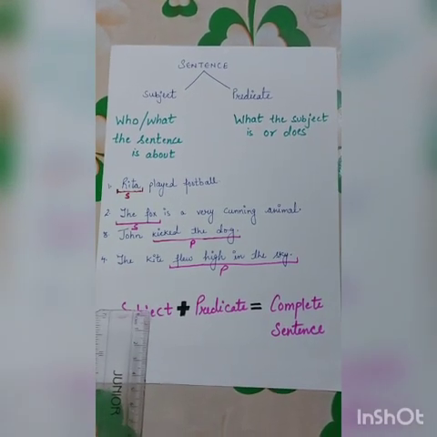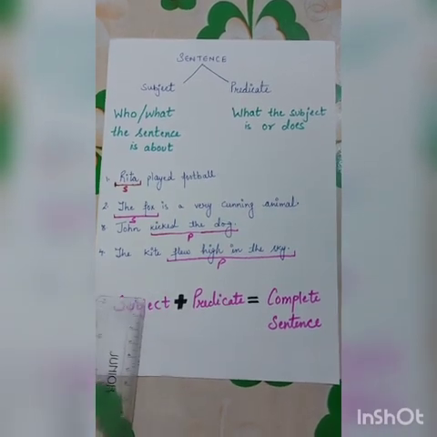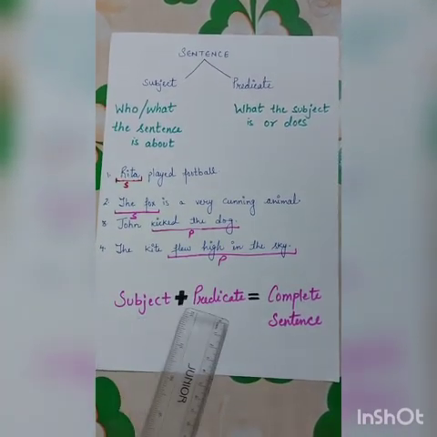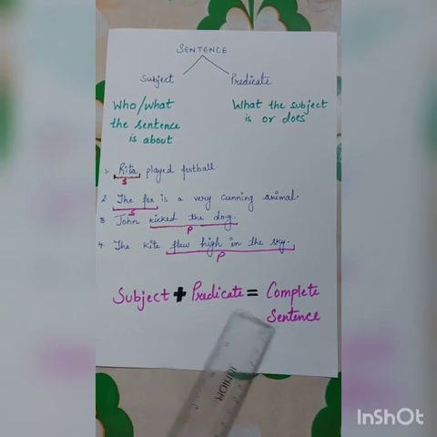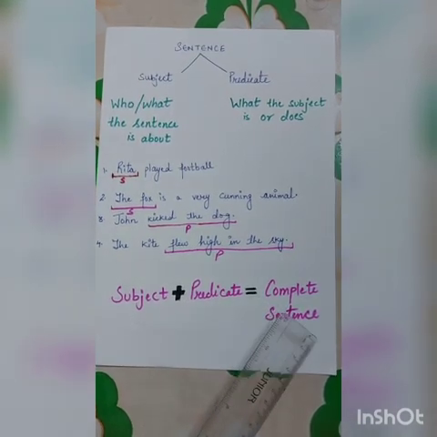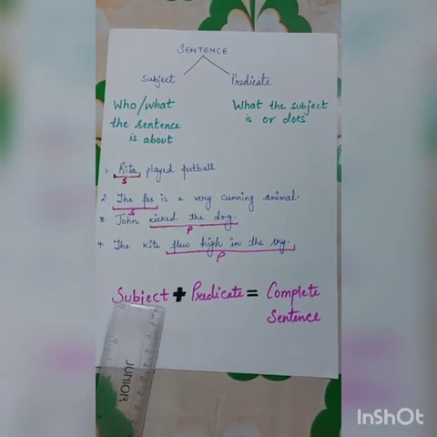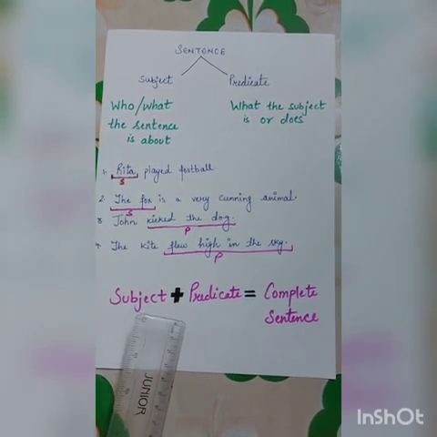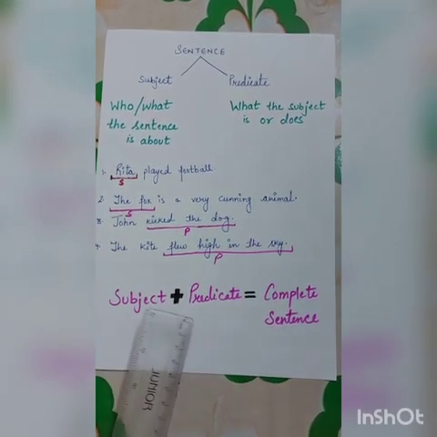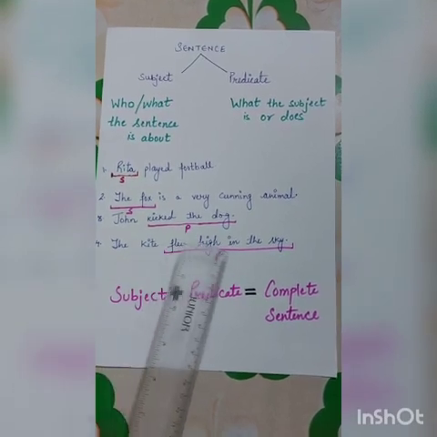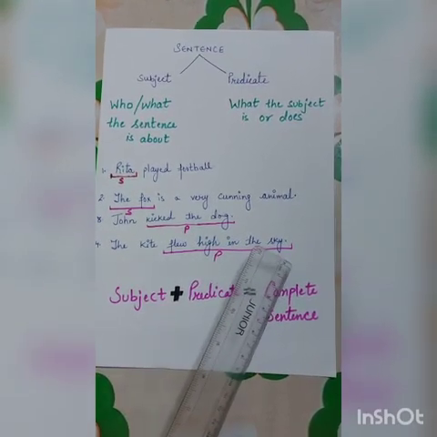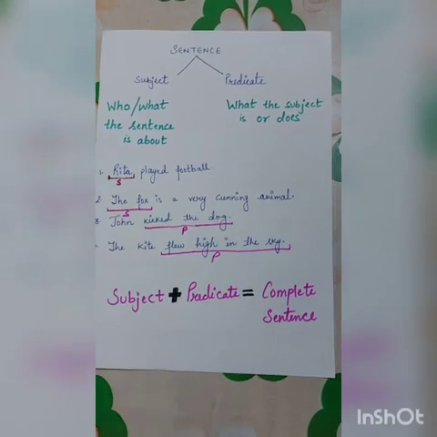So, to have a complete sentence, we need to have both subject and predicate. So subject and predicate together, they make up a complete sentence. If you have just the subject, then also your sentence will not be a complete sentence. Similarly, if the sentence only has predicate in it, then again it will be an incomplete sentence.